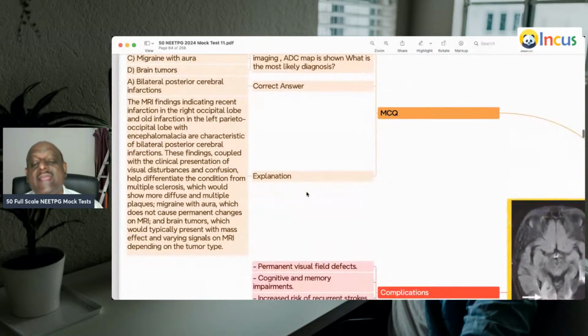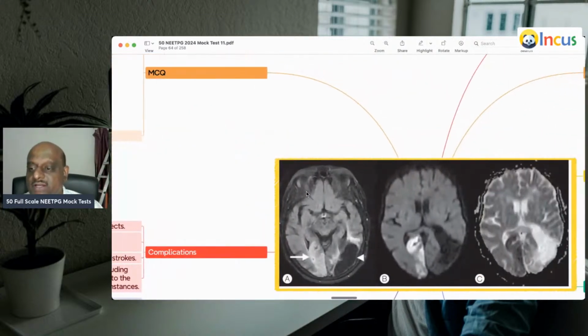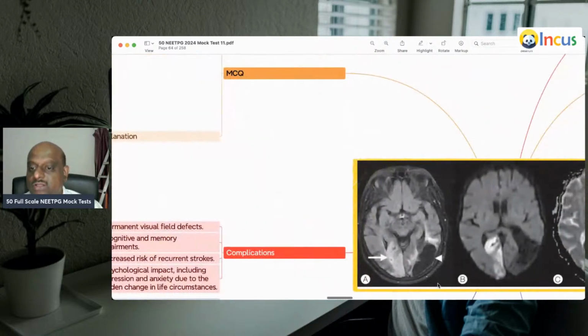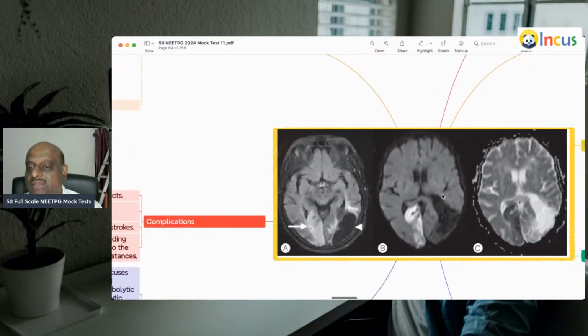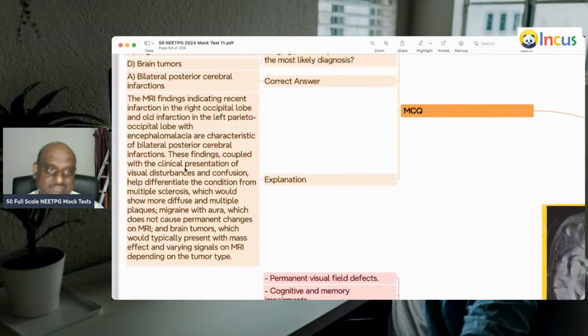It shows the infarction of the right occipital lobe and a bold infarction in the left parieto-occipital lobe. There is also some amount of encephalomalacia. You can see encephalomalacia, that is, the brain matter is degenerated. They're all characteristic of a bilateral posterior cerebral artery infarction, which will present with visual disturbances and confusion.